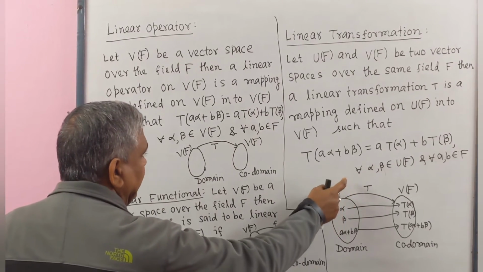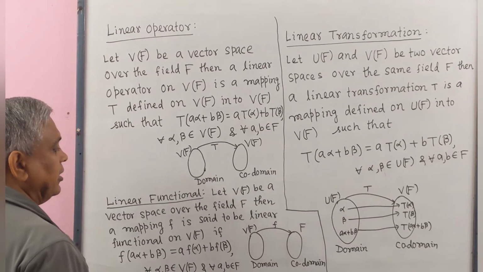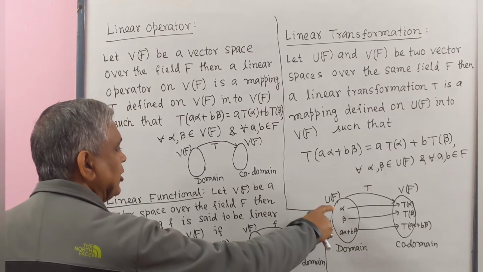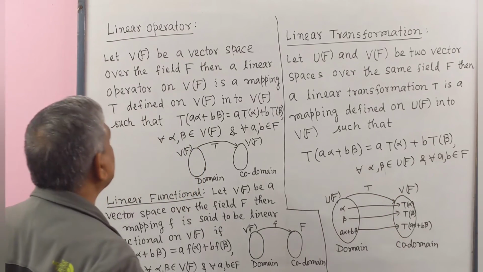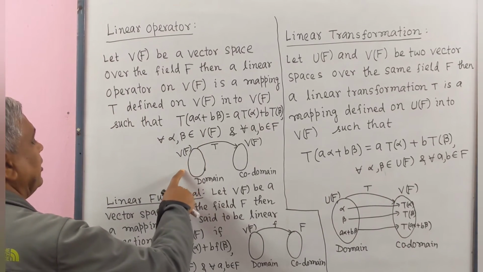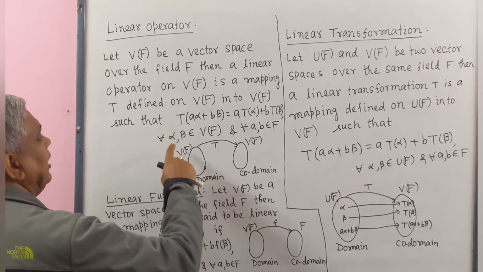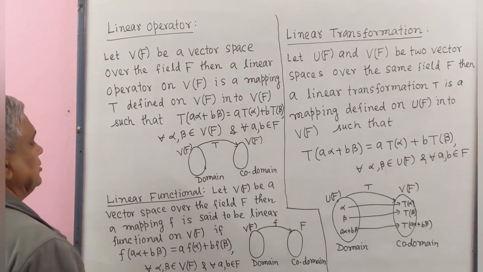This is the linear transformation. This mapping T is a linear transformation in which the domain is vector space U(F) and the codomain is vector space V(F). But in the case of a linear operator, the domain is vector space V(F) and the codomain is the same vector space V(F).